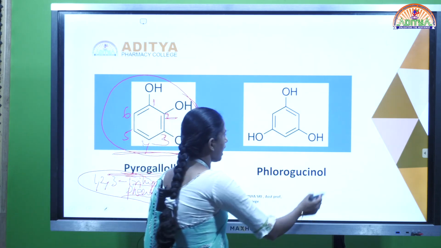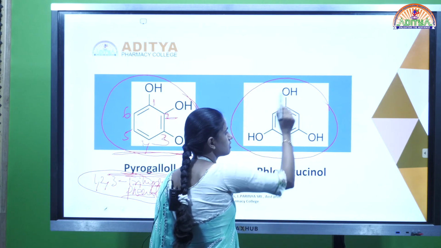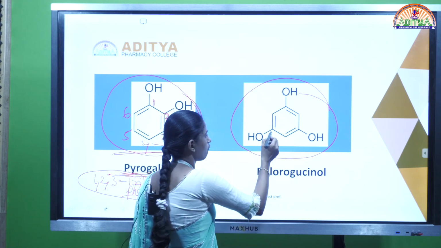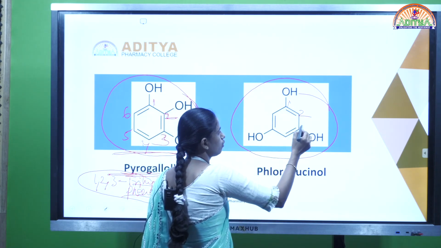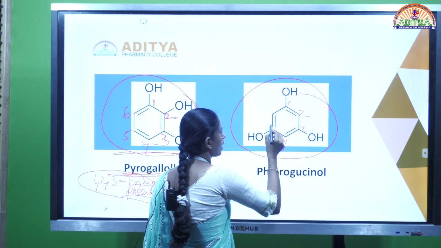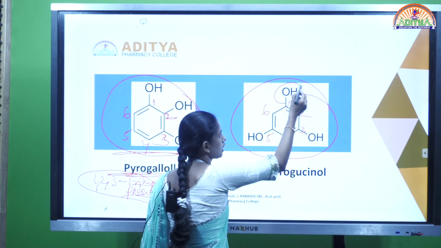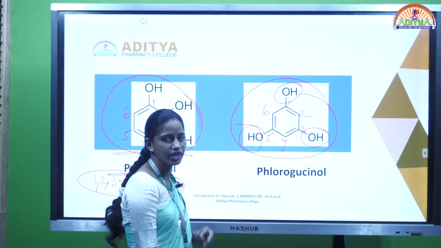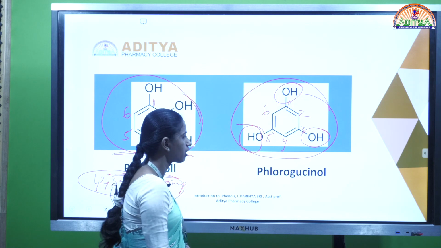Next, coming to another compound, which also has 3 hydroxy groups. Numbering 1, 2, 3, 4, 5, 6, the 3 hydroxy groups are attached at the first, third and fifth positions.